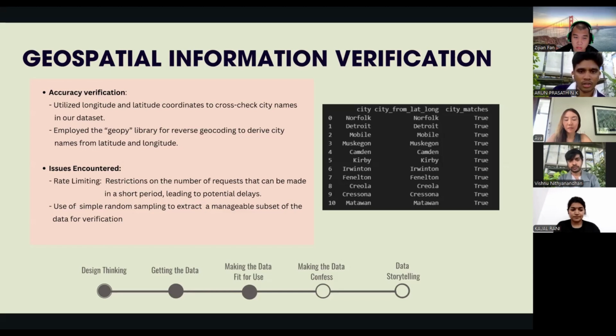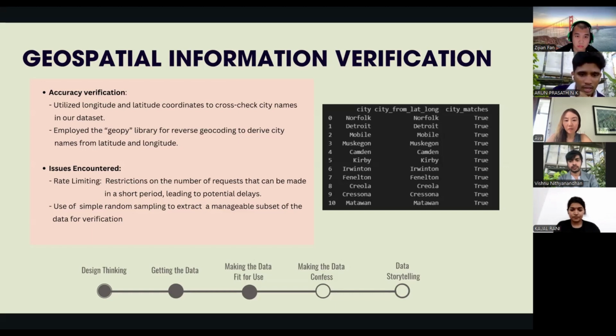We did encounter some challenges like rate limiting, which restricted how many requests we could make at once. To work around this, we used simple random sampling to extract a manageable subset of data for verification. So this ensured that we could check the accuracy efficiently without overwhelming the system while still maintaining high levels of data accuracy.